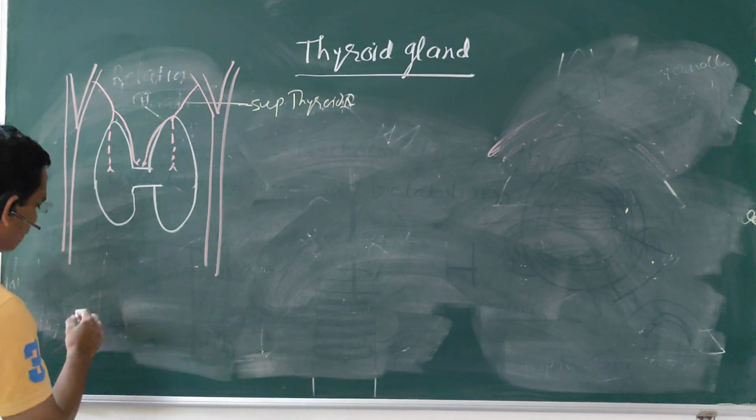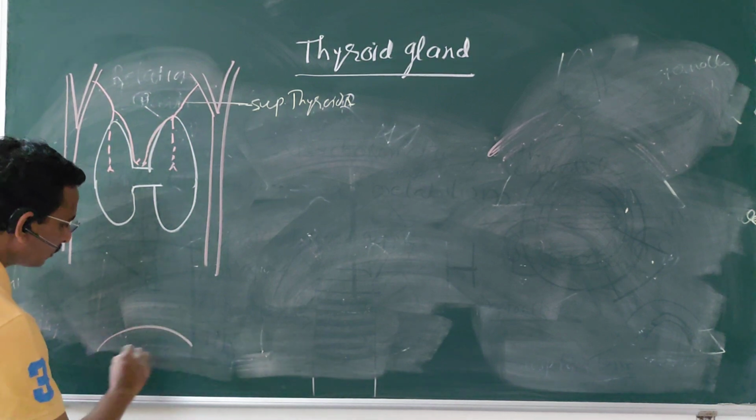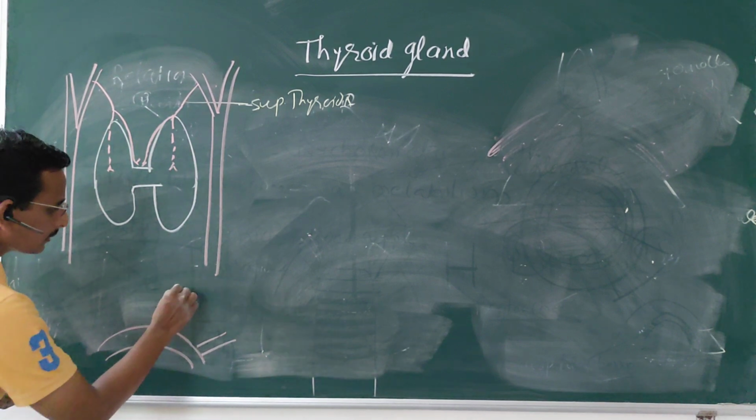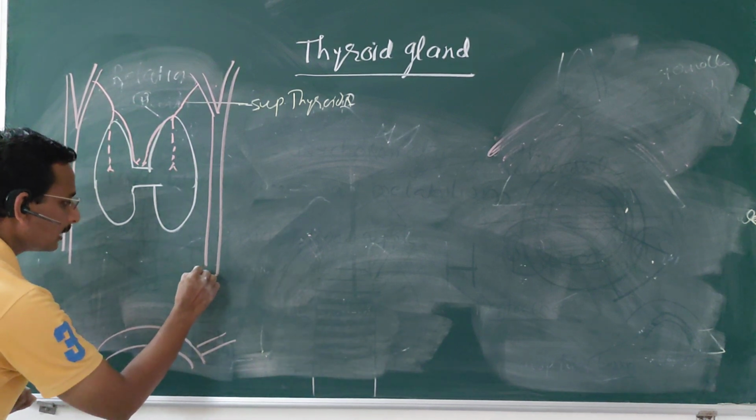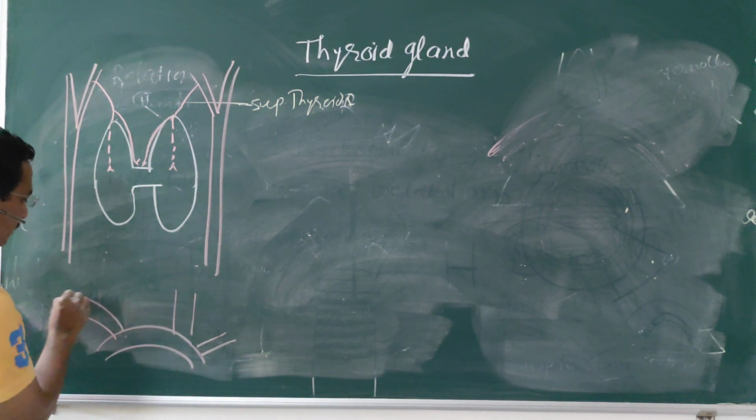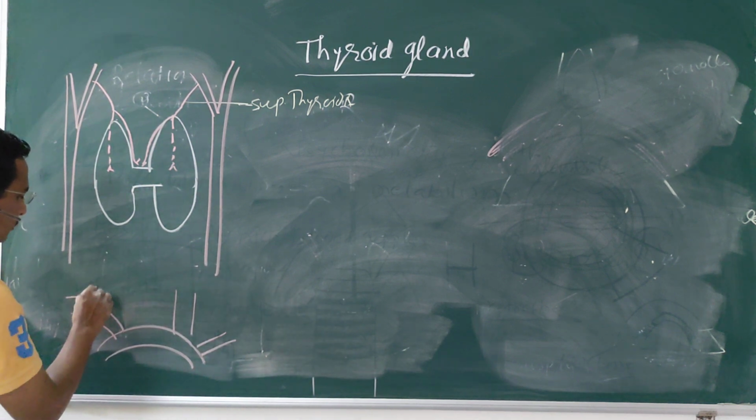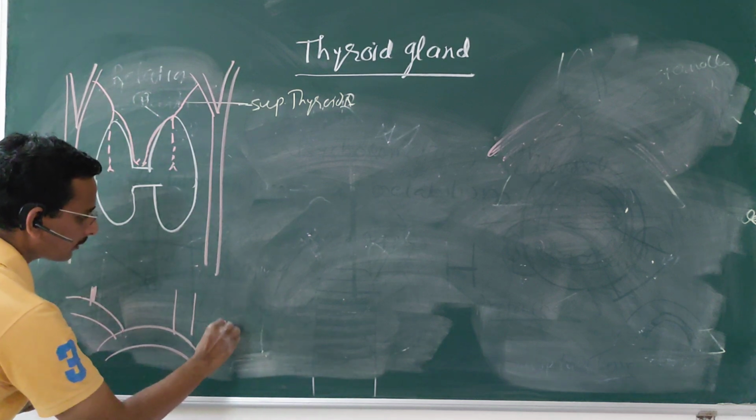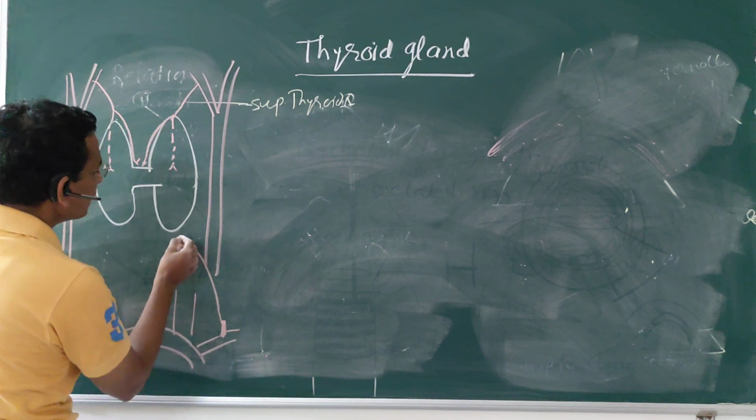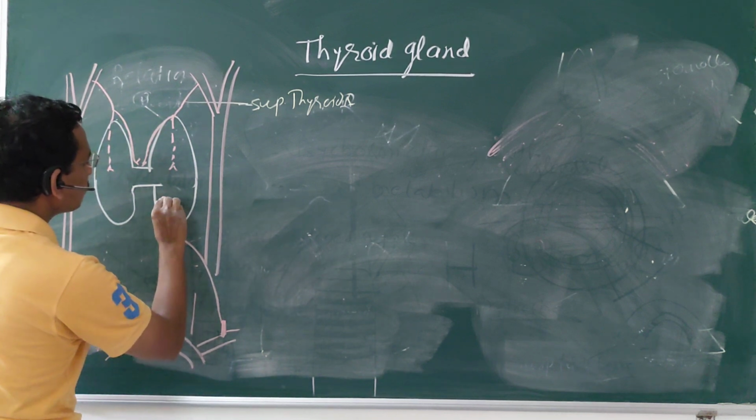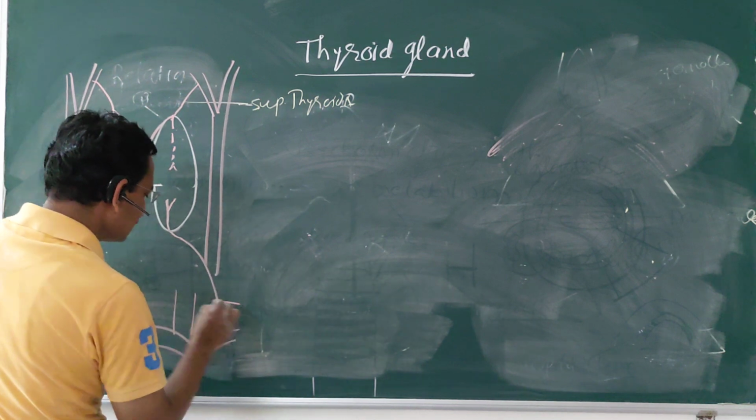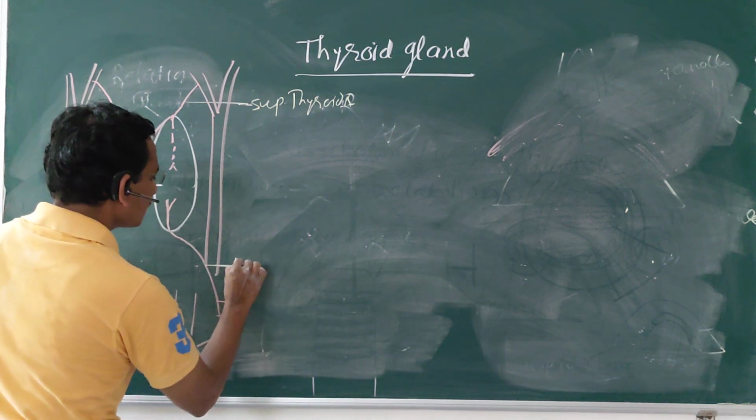Let's see. This is the arch of the aorta. Here is your common carotid and this is the brachiocephalic trunk. Again it gives the thyrocervical trunk. From this thyrocervical trunk, it gives one branch which goes toward the lower lobe. So this is called the inferior thyroid.